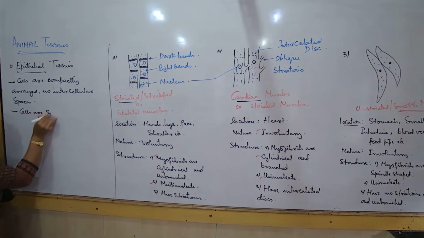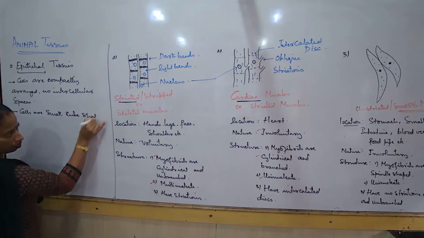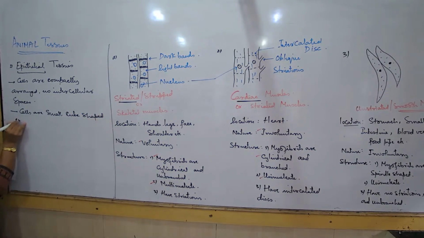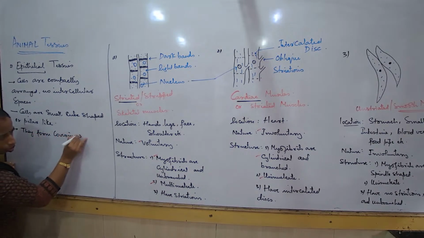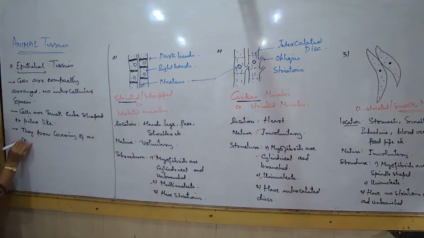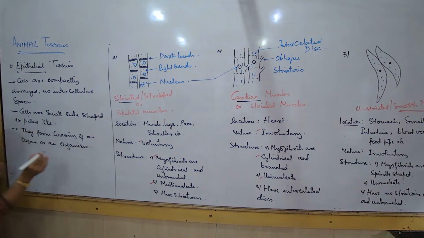Cells are small. They can be cube-shaped or pillar-like. Next is they form covering of an organ or an organism. We will come across what this means.